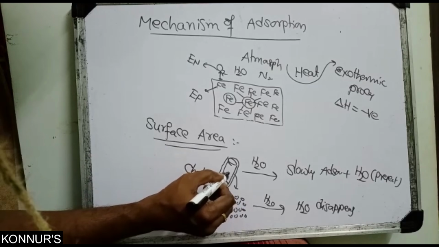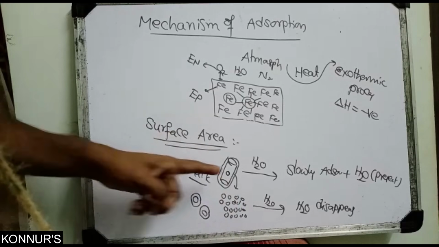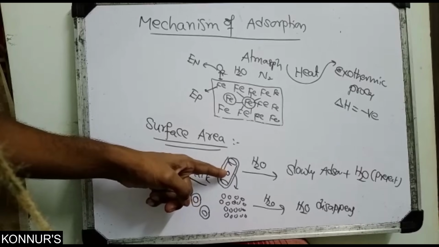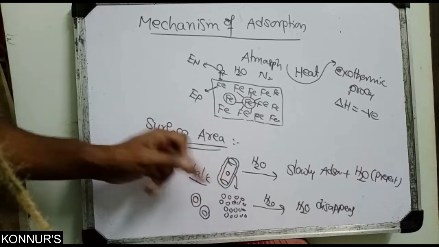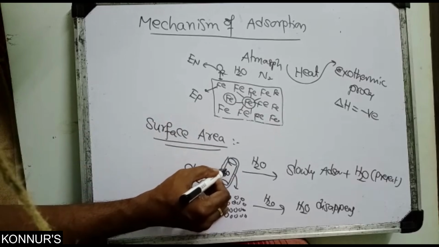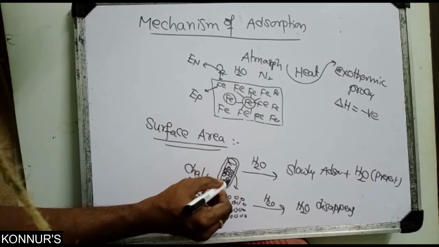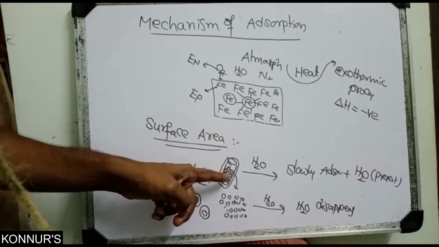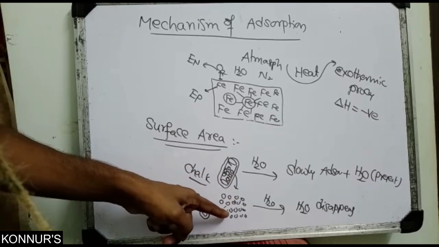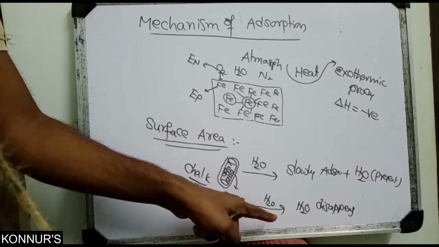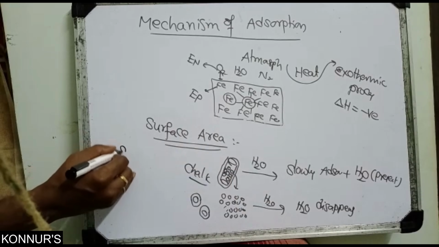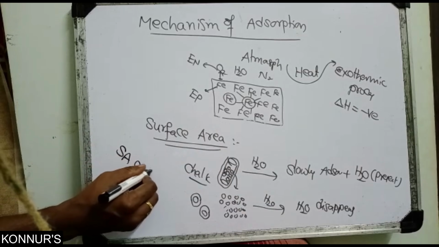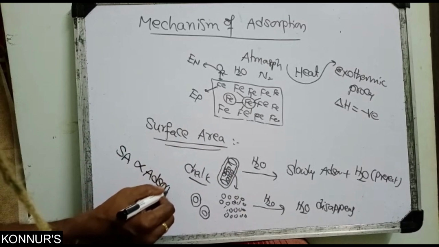Inside the solid, the particles are covered by outside atoms, so they do not come outside. Now, converting into powder means the inside particles also come outside and attract more water. So surface area is directly proportional to adsorption.